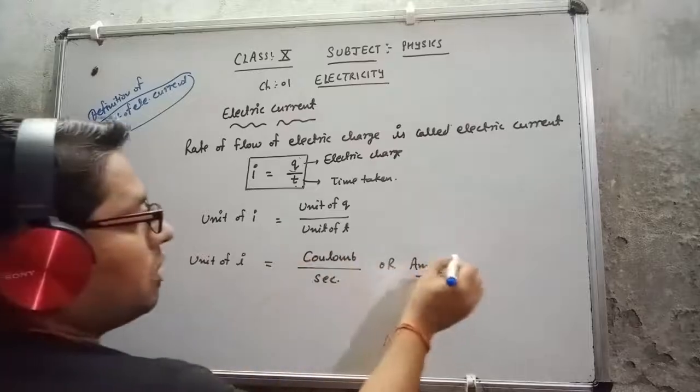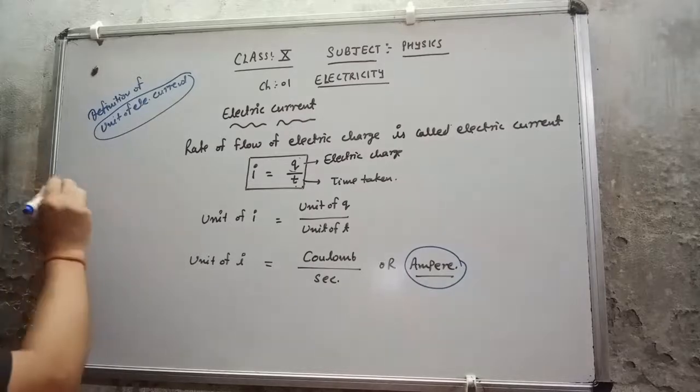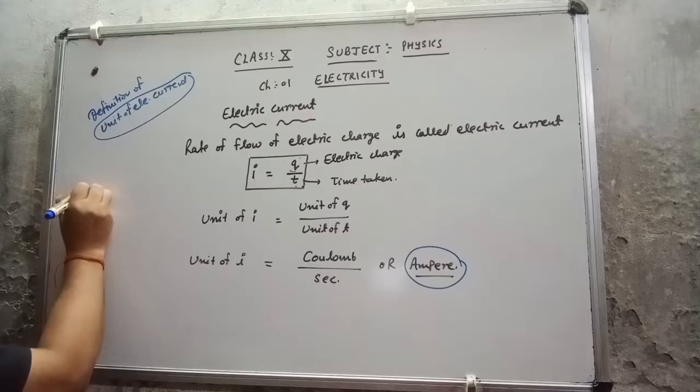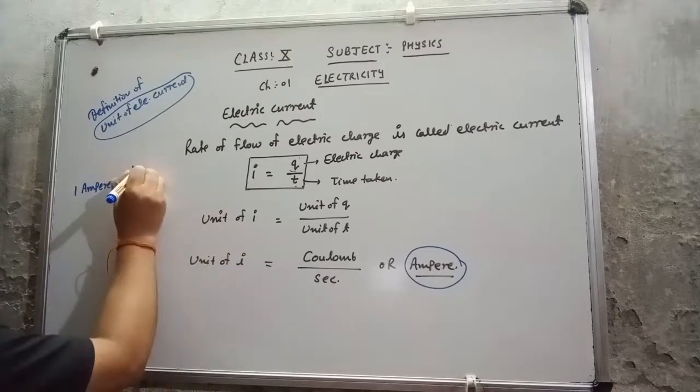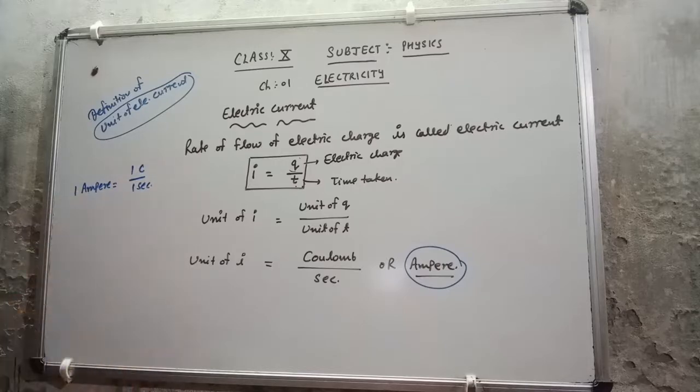Meaning I want to define ampere. How can I define ampere? You can check from here. If you see, 1 ampere equal to what will come? 1 coulomb upon 1 second. So the definition is coming from here.